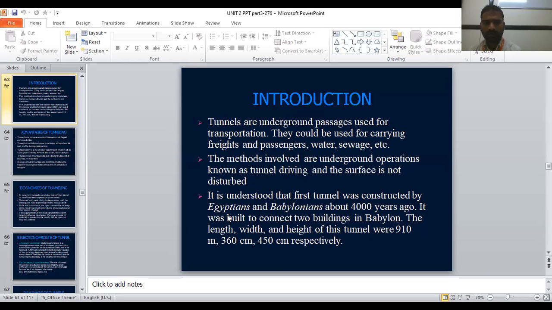Yes, sir. So first of all, it was constructed in the Egyptian country, in Babylonia, 4,000 years ago. The length of the tunnel is 910 meters, its width is 360 centimeters, that is 3.6 meters, and the height is 450 centimeters, that is 4.5 meters. That was the first tunnel's size.